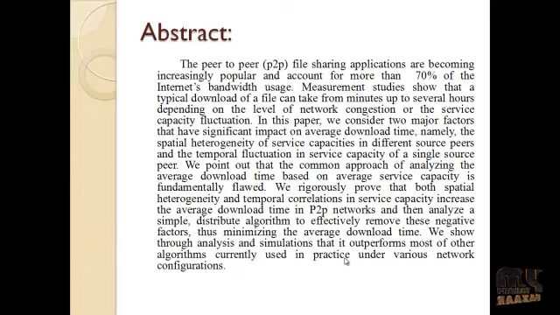We also prove that the spatial heterogeneity and temporal correlation in service capacity increase the average download time in peer-to-peer networks, and then analyze a simple distributed algorithm to effectively remove these negative factors, thus minimizing the average download time. We also show that our performance evaluation outperforms most of the other algorithms used in practice under various network configurations.